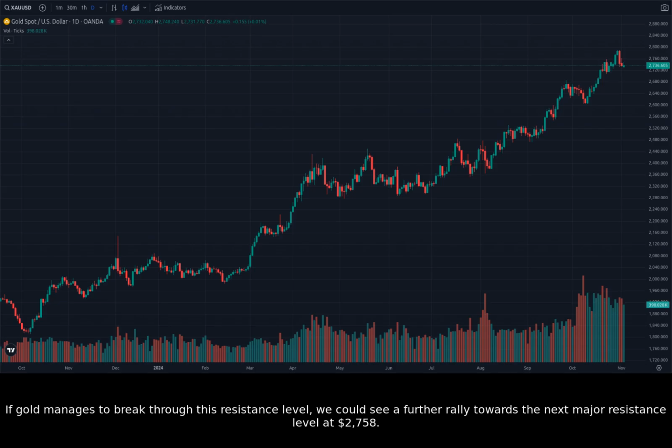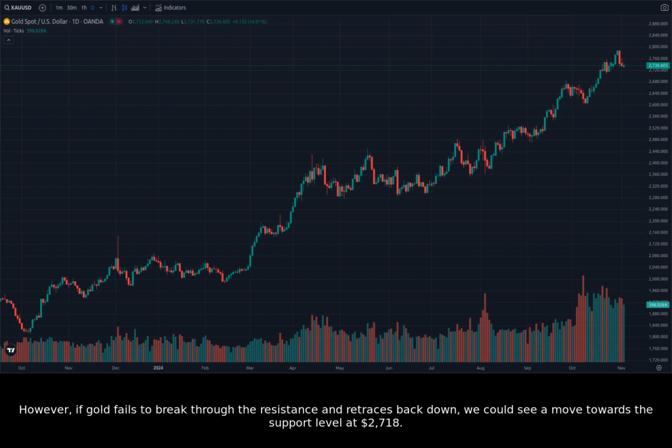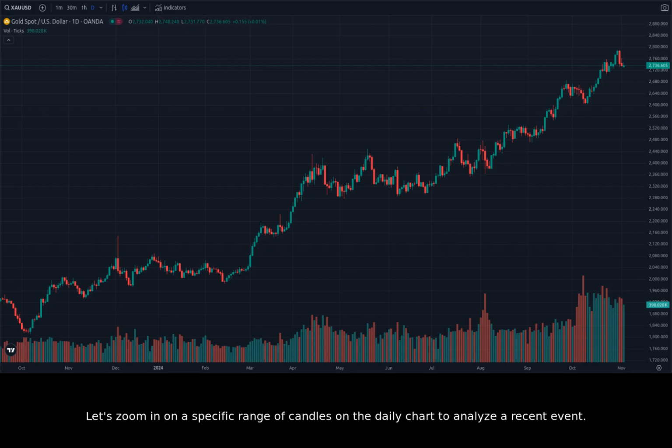The current price level of around $2,730 represents a key resistance level, which could act as a test for the bullish trend. If gold manages to break through this resistance level, we could see a further rally towards the next major resistance level at $2,758. However, if gold fails to break through the resistance and retraces back down, we could see a move towards the support level at $2,718.